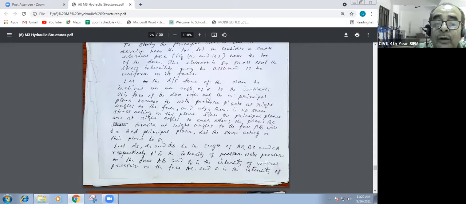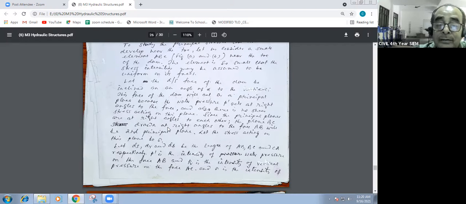This face of the dam will act as a principal plane because the water pressure P dash acts at right angle to the face. Water always acts at right angle to the face.